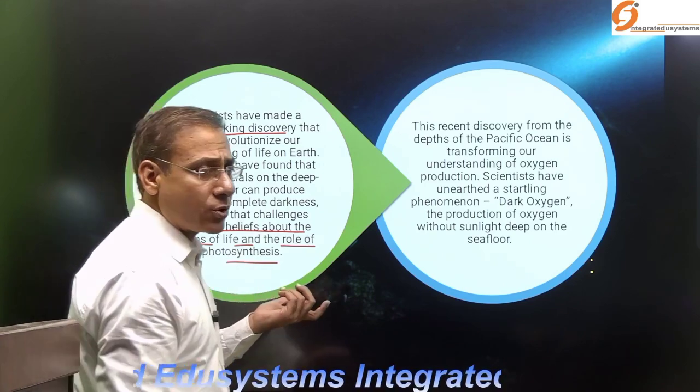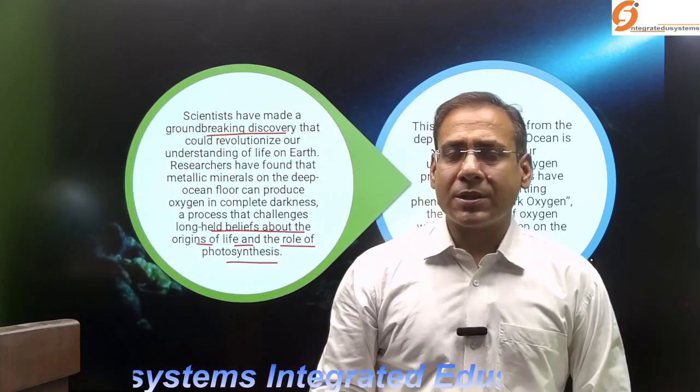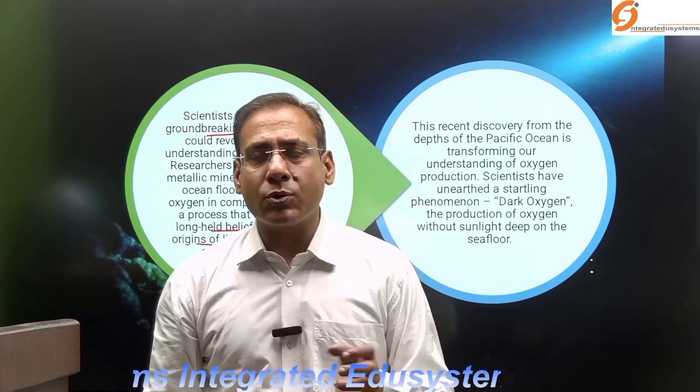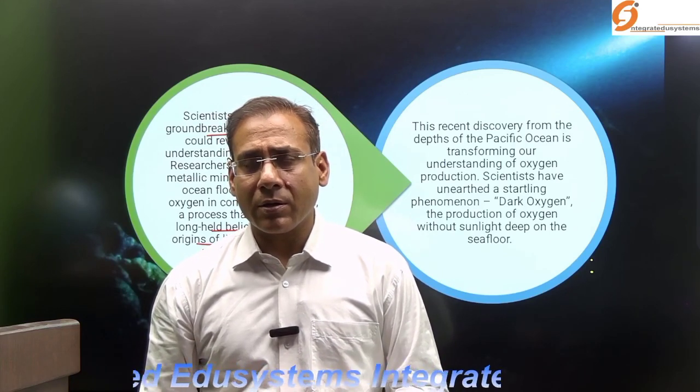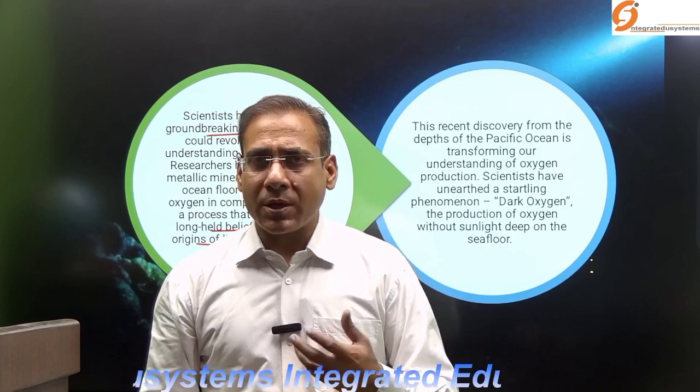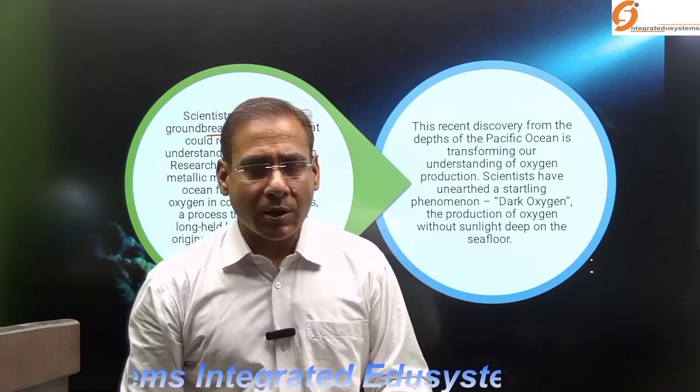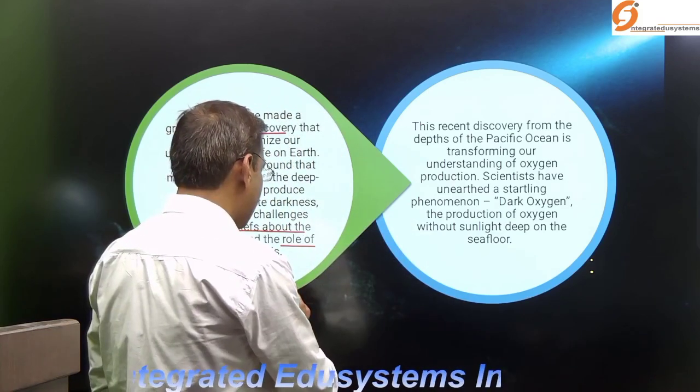So what is photosynthesis? Synthesis means formation, photo means light. In the presence of light, some chemical compounds form.